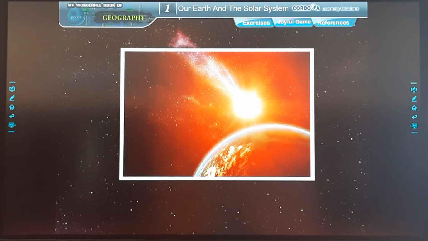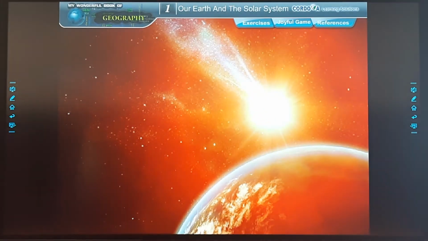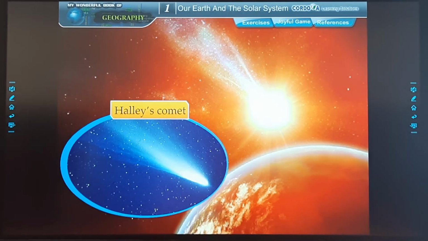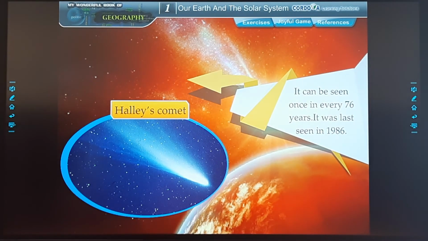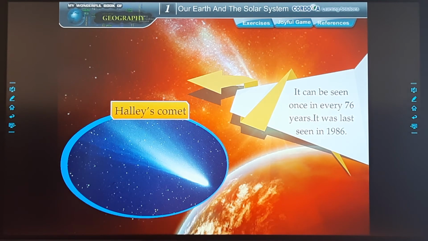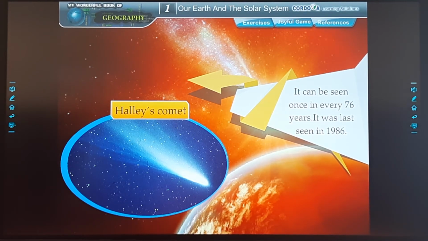Scientists believe that there are about 2 billion comets orbiting the sun. The most famous comet is the Halley's Comet. It can be seen once in every 76 years. It was last seen in 1986. There are some comets that take even more time than Halley's Comet to orbit the sun.